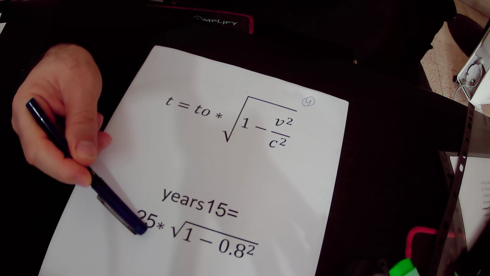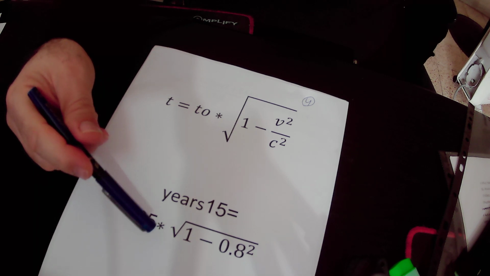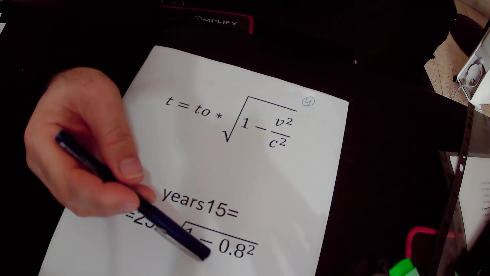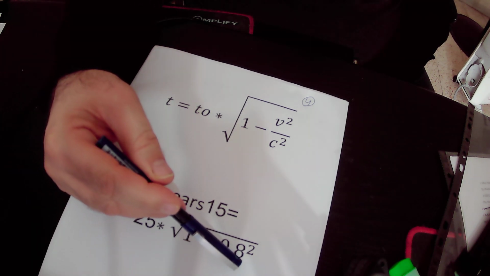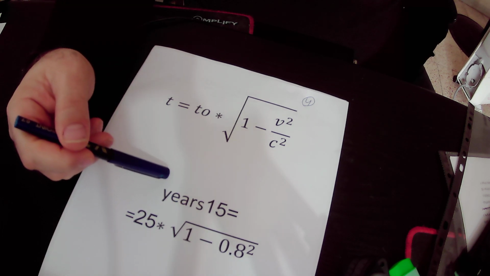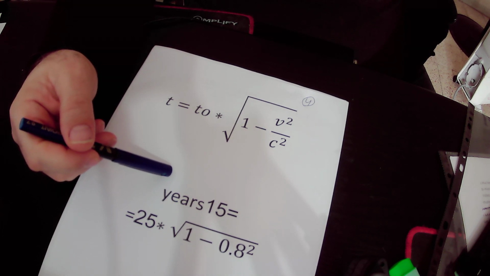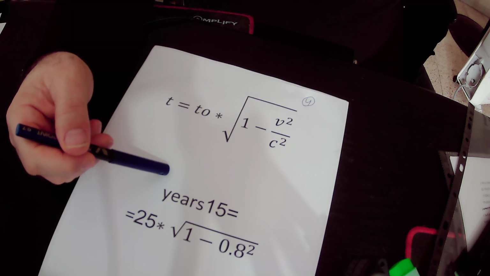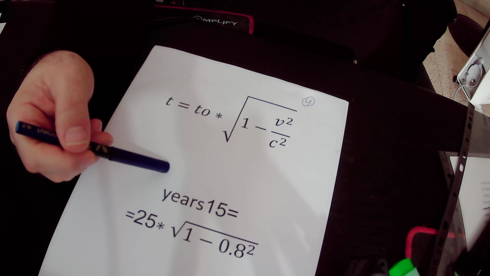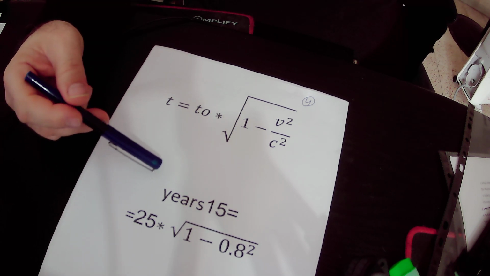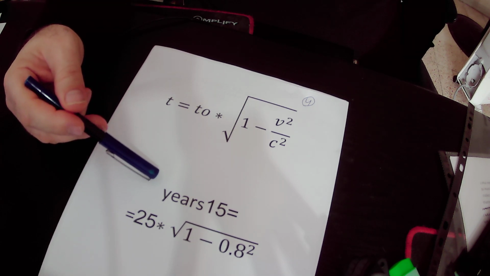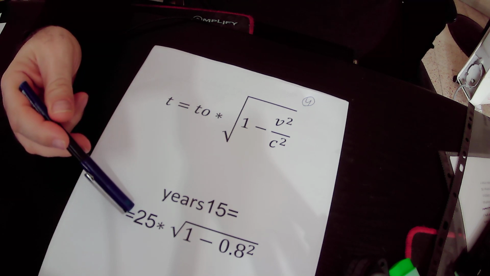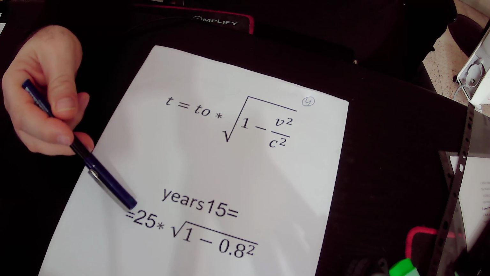And when we multiply it by the root of 1 minus 0.8 squared, we get the 15 years. That is the total time that passed in the spaceship. So we see that the total time that passed in the spaceship is 10 years less than the total time that passed on Earth.